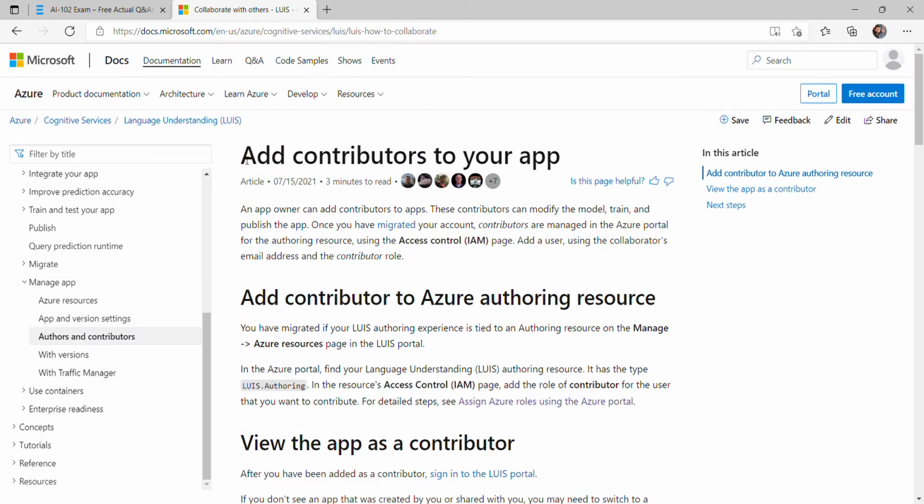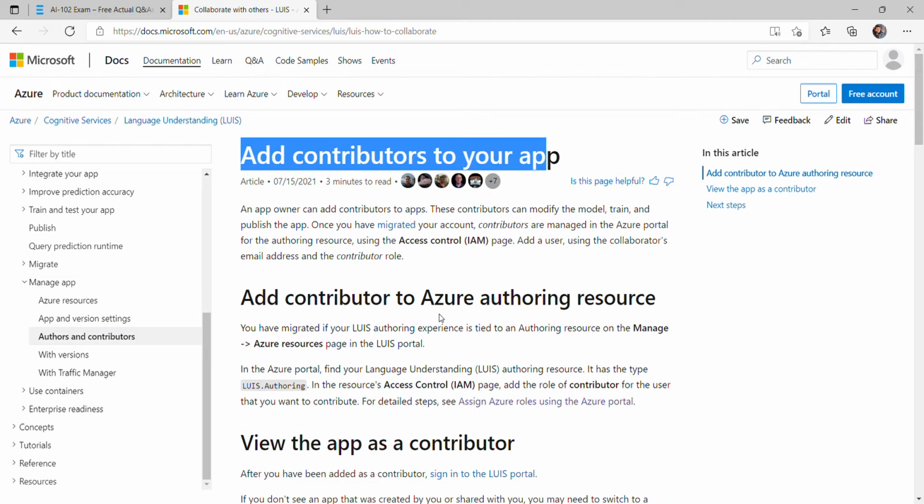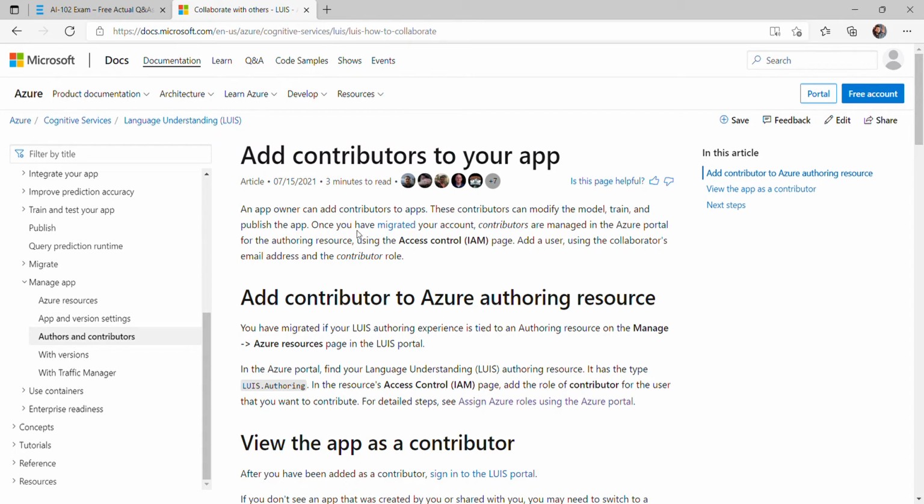they explain how to add a contributor to your app. Why do we have to add the contributor? Let's suppose you are the owner, and you want to add some contributors so that they can modify the model, train your model, and publish your model. So you can add the contributor using the IAM page and using the LUIS authoring type. So we have to use that.